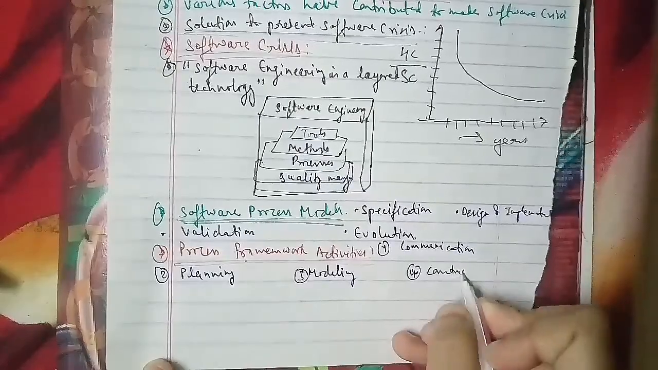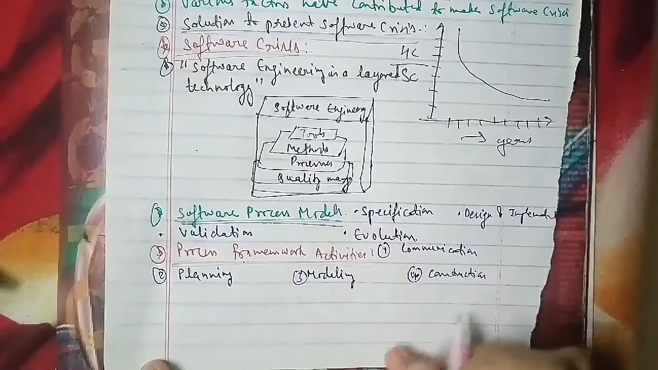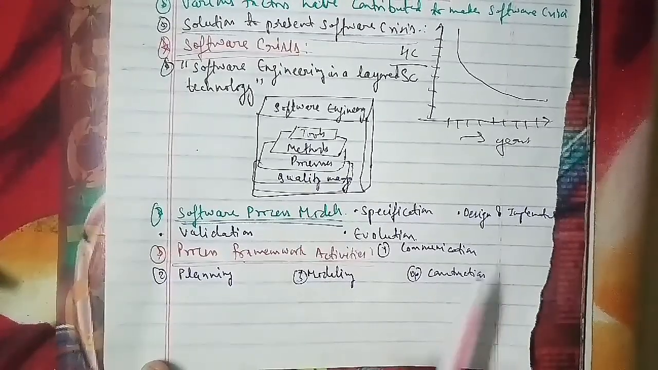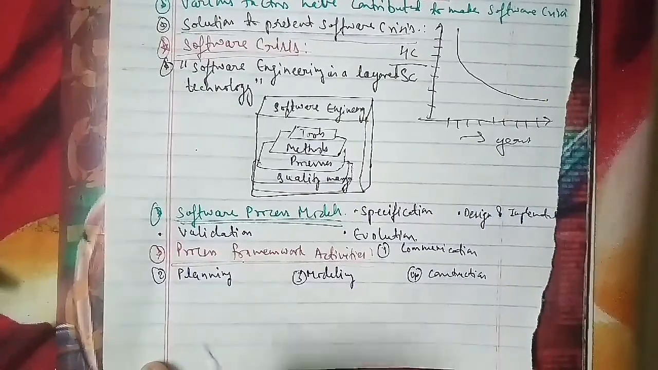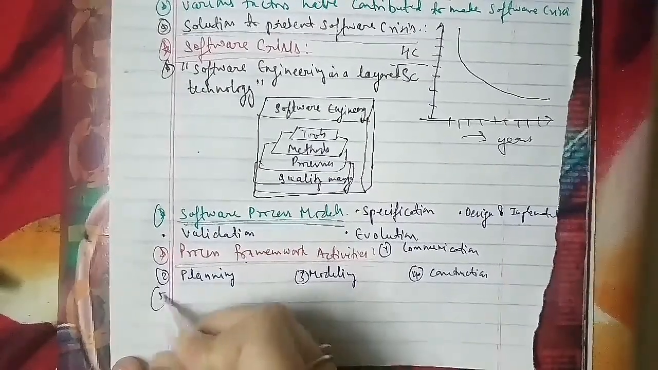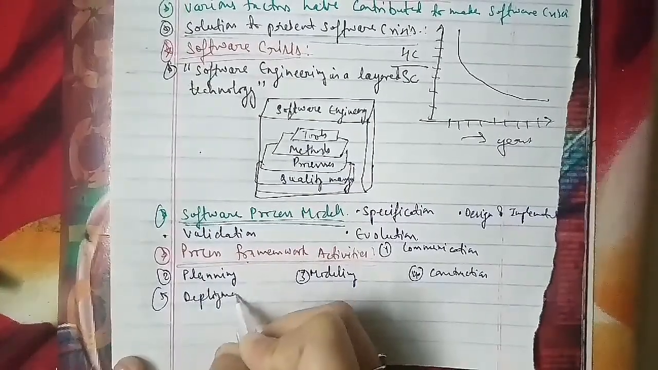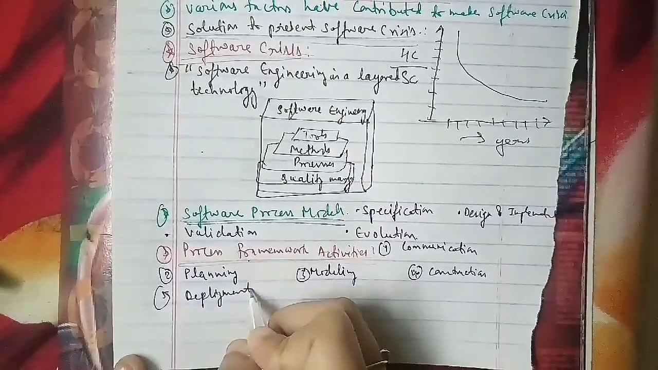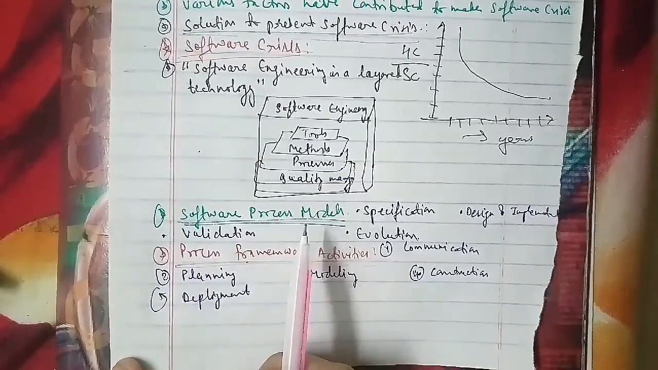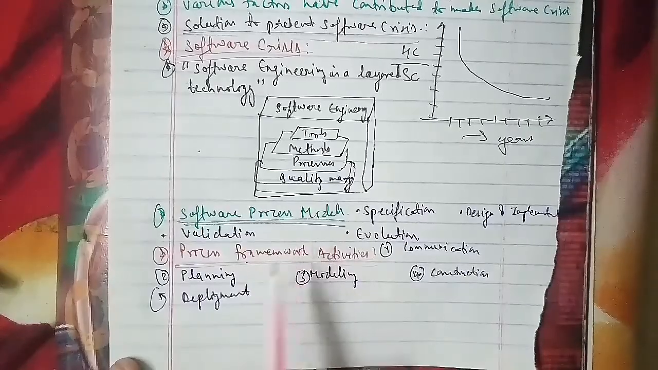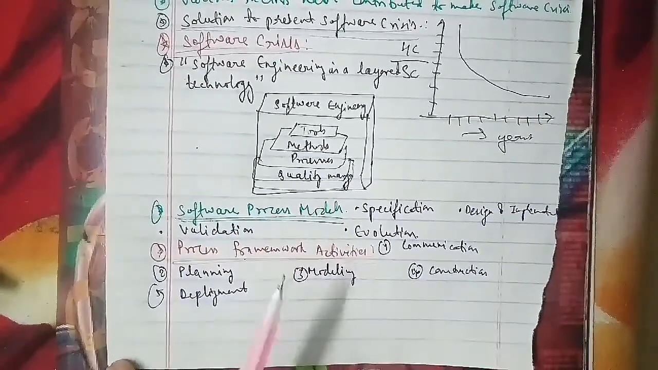In terms of construction, the software design is mapped into code by code generation and testing. And the fifth we have is deployment. In terms of deployment, the software is delivered to the customer for evaluation and feedback is obtained as well. These all come under the process framework and activities, and that is what we have to deal with.